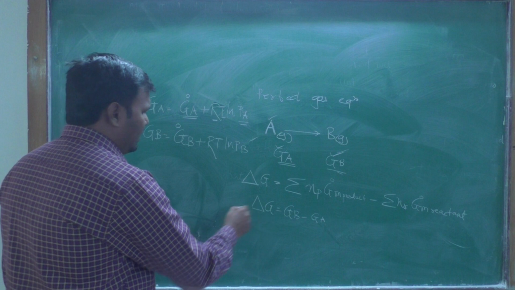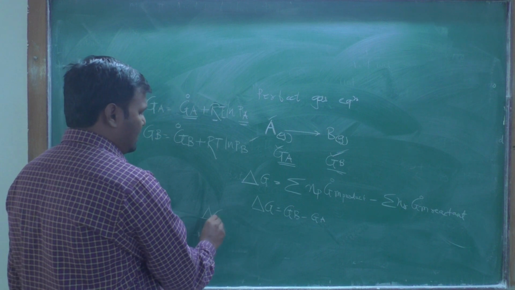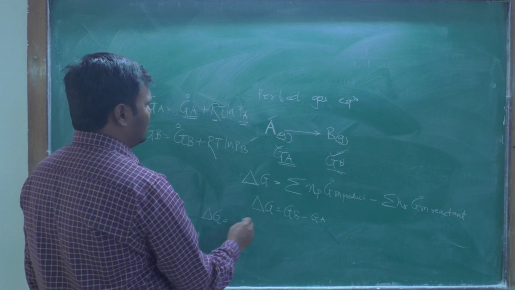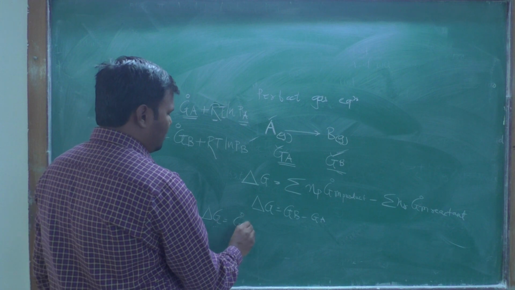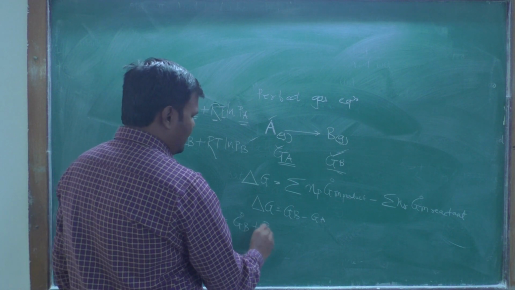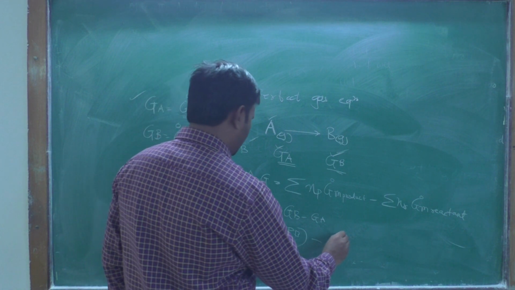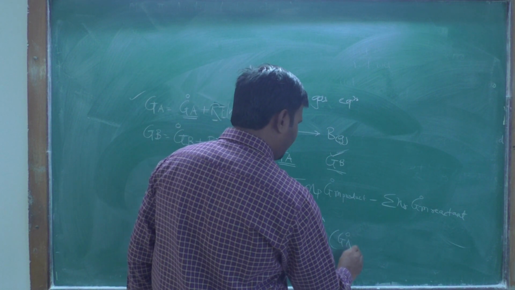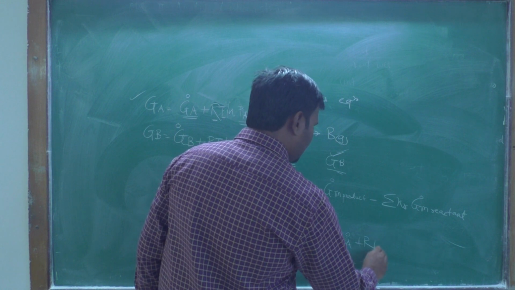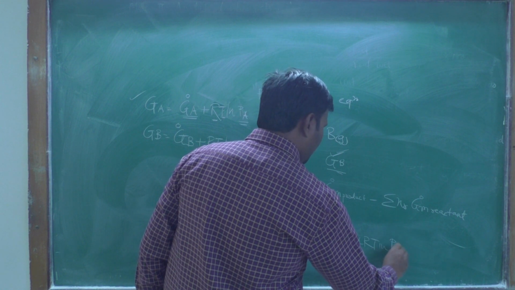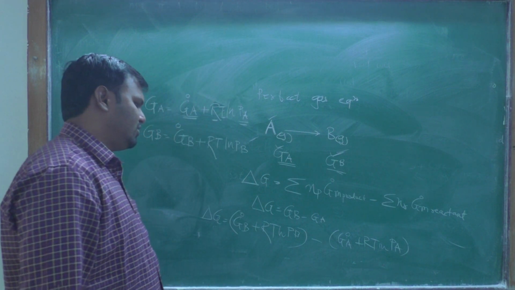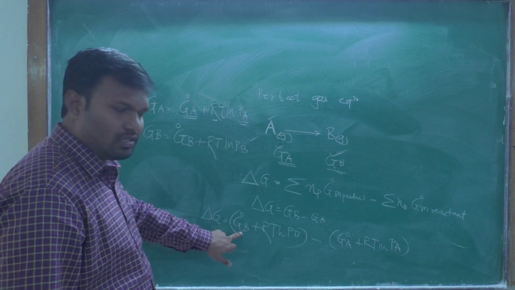Therefore, by putting these values, delta G is equal to Gb, that is G naught B plus RT ln Pb, minus G naught A plus RT ln Pa. That is the Gb value we will put in this equation.